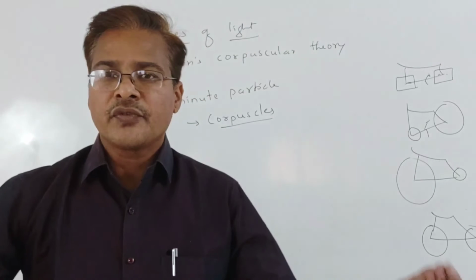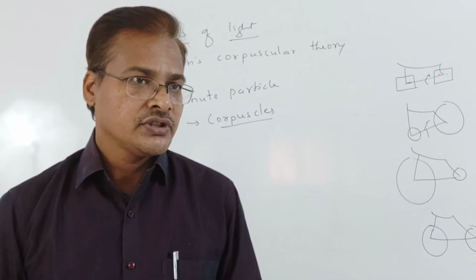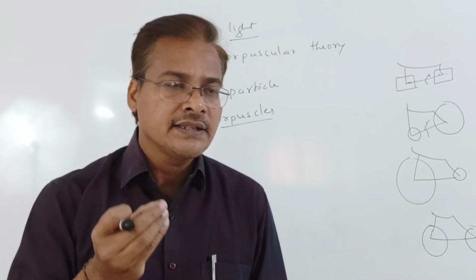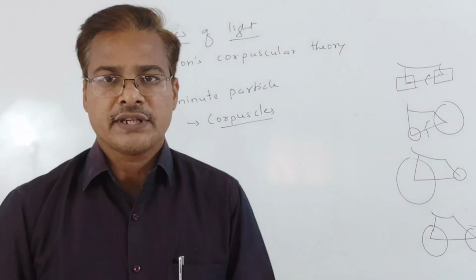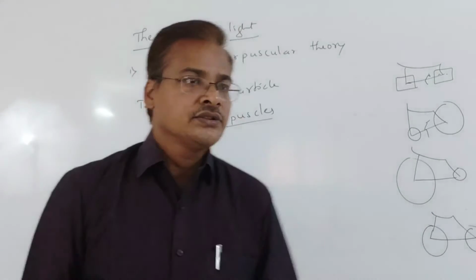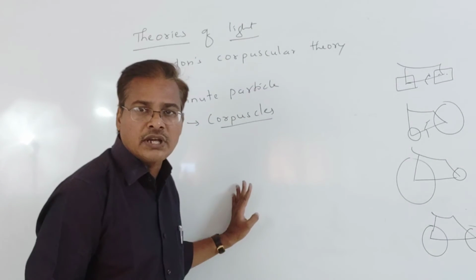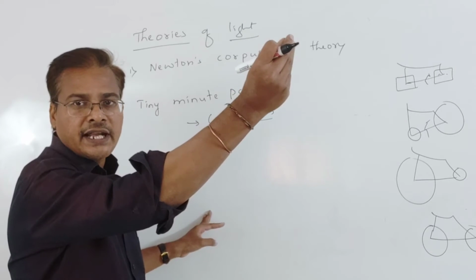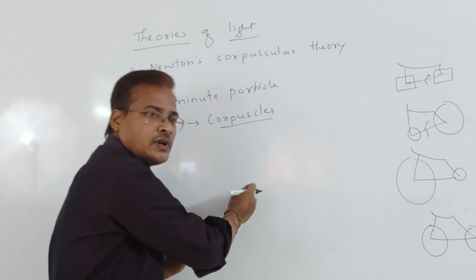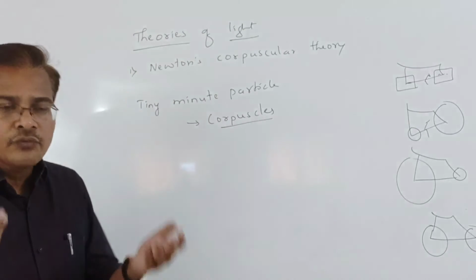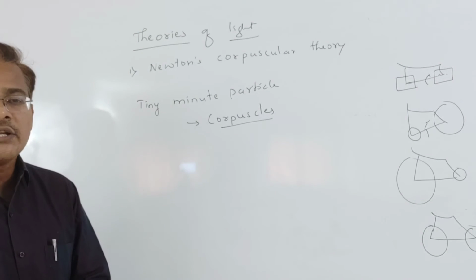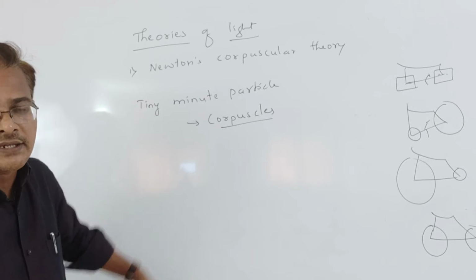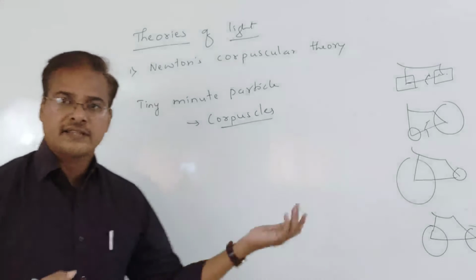These corpuscles are emitted from the light radiation. When the minute particles fall onto our eyes, we can recognize the object. Just like water: the light source emits tiny minute particles that fall onto the object, and after being reflected, when they enter our eyes, we are able to see things. He explained it like that.